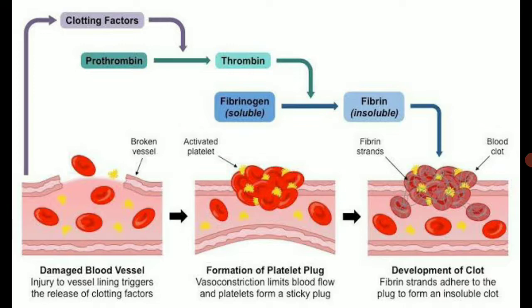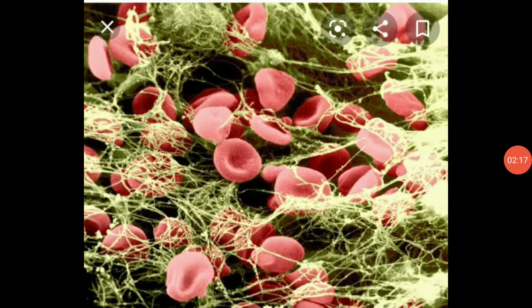Thrombin acts on another substance called fibrinogen that is present in dissolved state, converting it into insoluble fibrin. The blood cells entangle in the fibrin fibers, forming the clot. The fibrin fibers are attached to the edges of the wound and pull them together. In this picture, you can observe clearly how the blood cells are entangled by the fibrin fibers to form a clot.